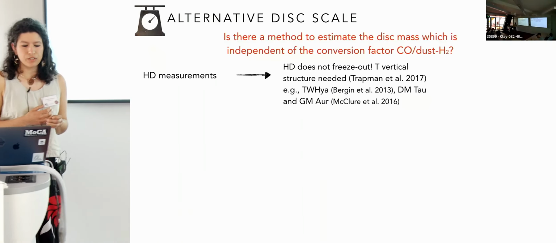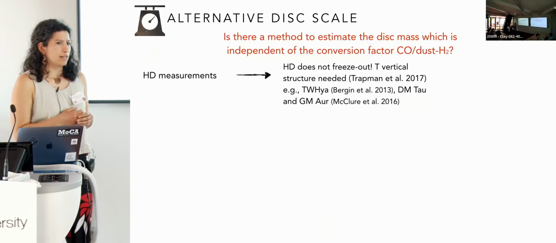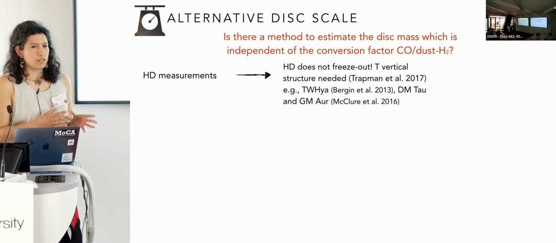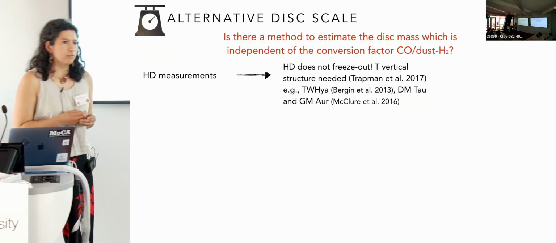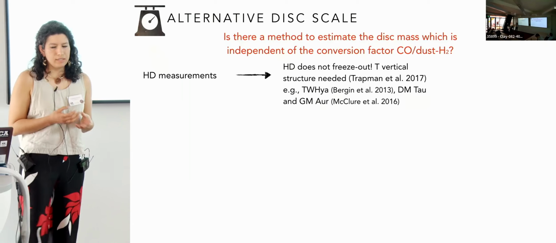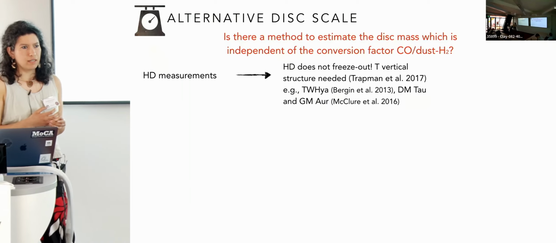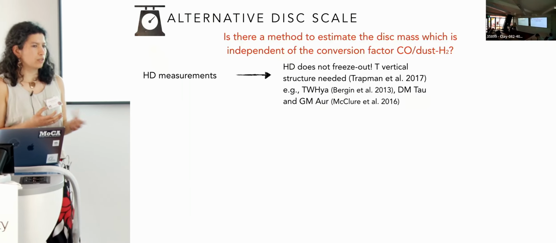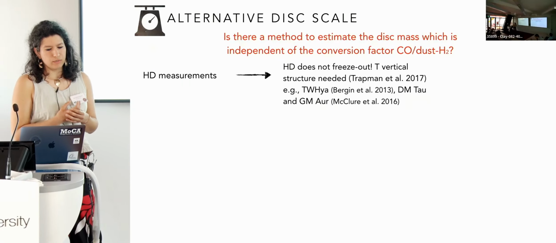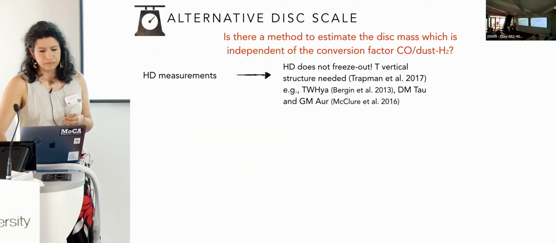The only issue is that we don't have a large sample of HD measurements in disks, but this is actually promising because for the systems where this has been done, the disk mass estimate we got was actually larger with respect to the CO isotopologues.